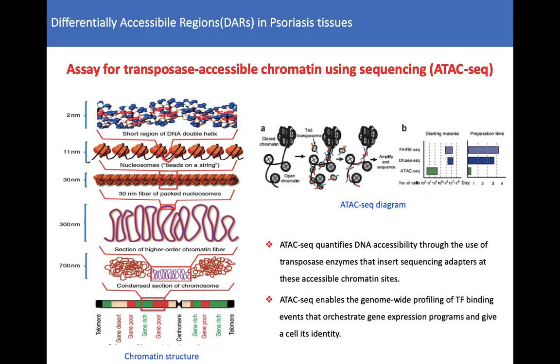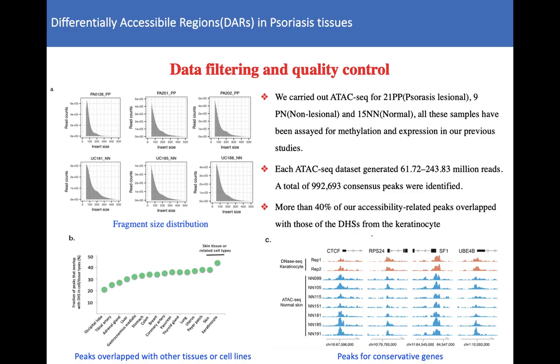ATAC quantifies DNA accessibility through the use of a transposase enzyme that inserts sequencing adapters at accessible chromatin sites. ATAC enables the genome-wide profiling of transcription factor binding events that alter the gene expression pattern and give a cell its identity. We carried out ATAC for 21 psoriatic lesion skins or PP, 9 psoriatic non-lesion skins or PN, and 15 normal skin tissues or NN.